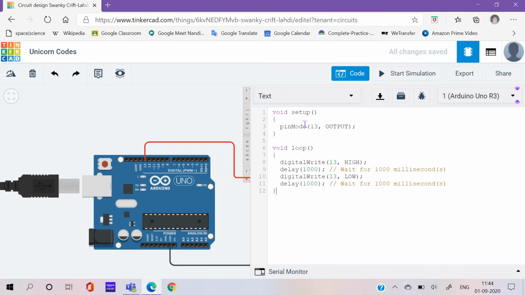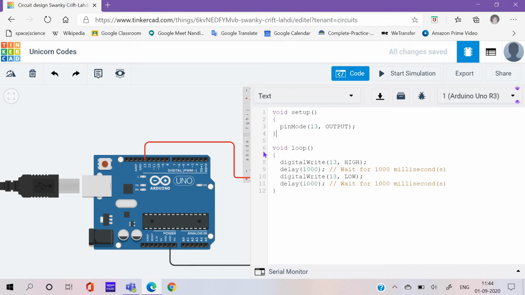But the input or output pin, the number of the pin, or if it is in the ground, or if it is in the volt, or if it is in the analog in, you can write it over here. So right now mine is in pinMode 13 output actually. So I'm going to keep this as it is. The most important thing in the syntax is never forget to put the semicolon when you complete the sentence. Okay.